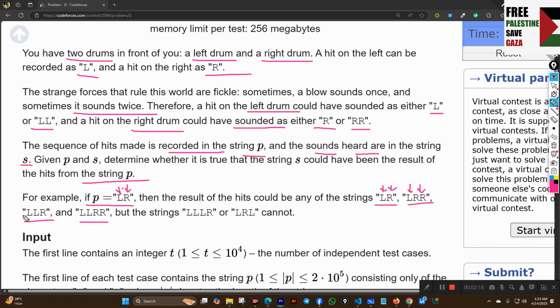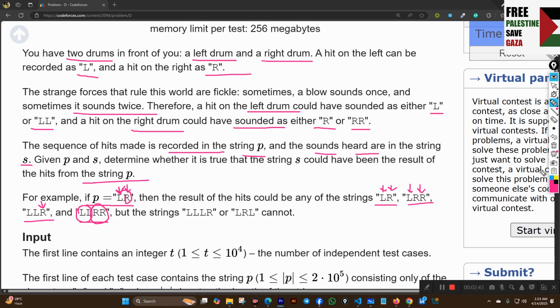Then in LLR, there are 2L, and we can say that in P we can write 1L here. Then from 1R we can write 1R here. Then from LLRR, from this 2L we can write 1L here, and from this 2R we can write 1R here.